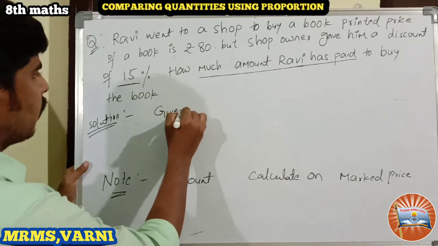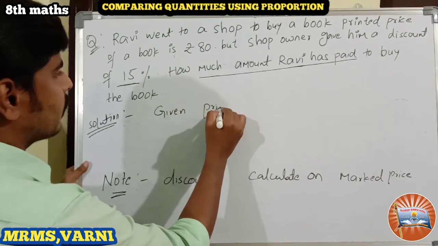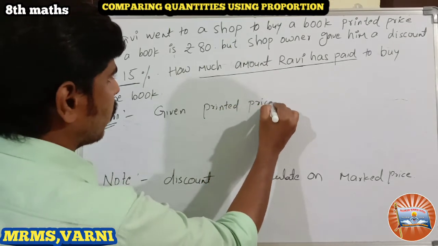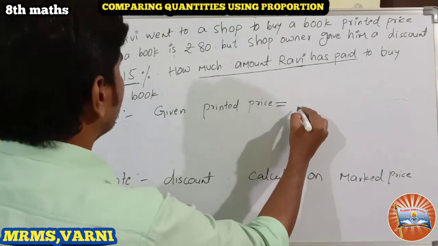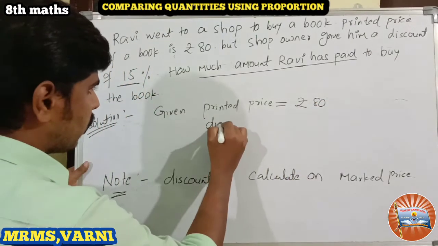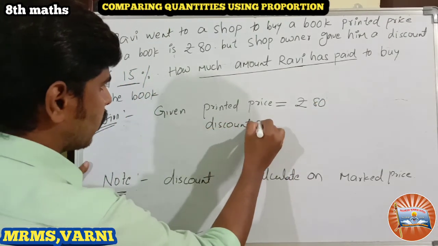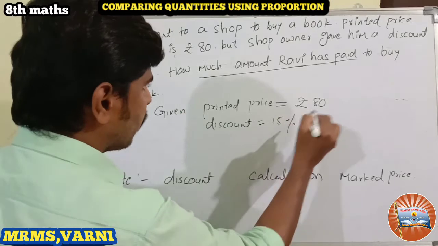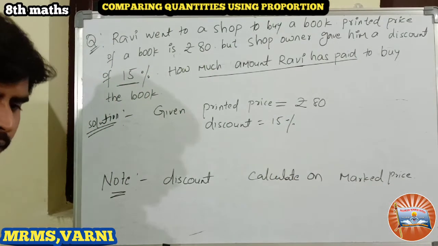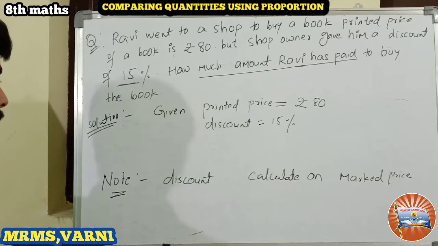Given: printed price, nothing but market price, is rupees 80. Discount is 15%.